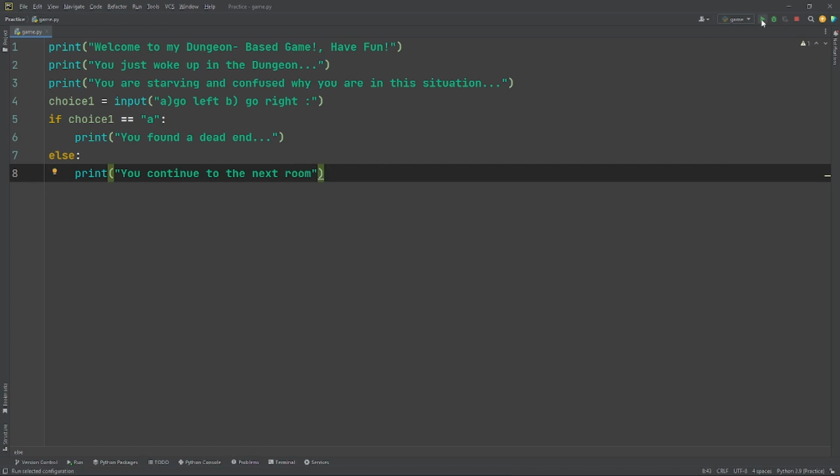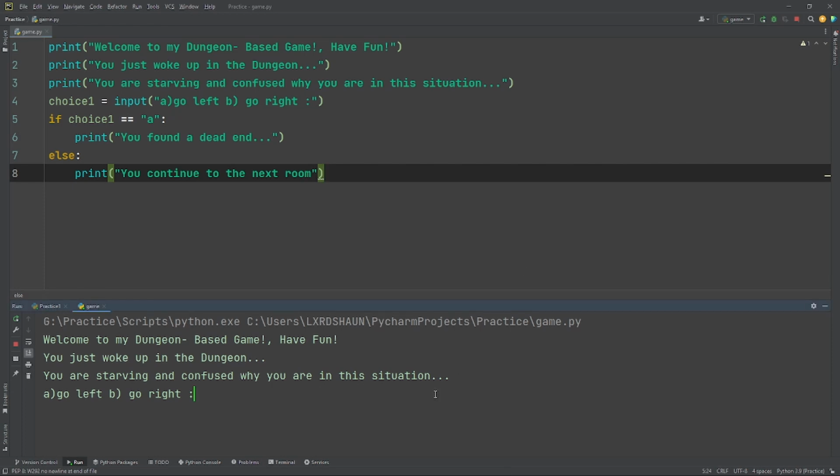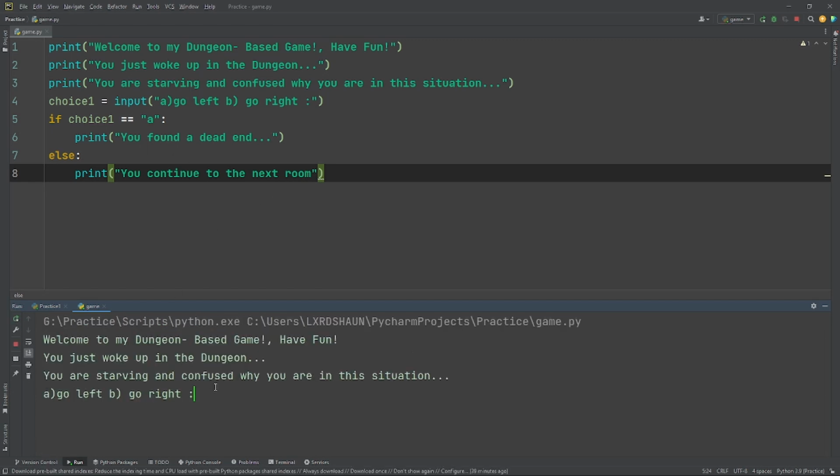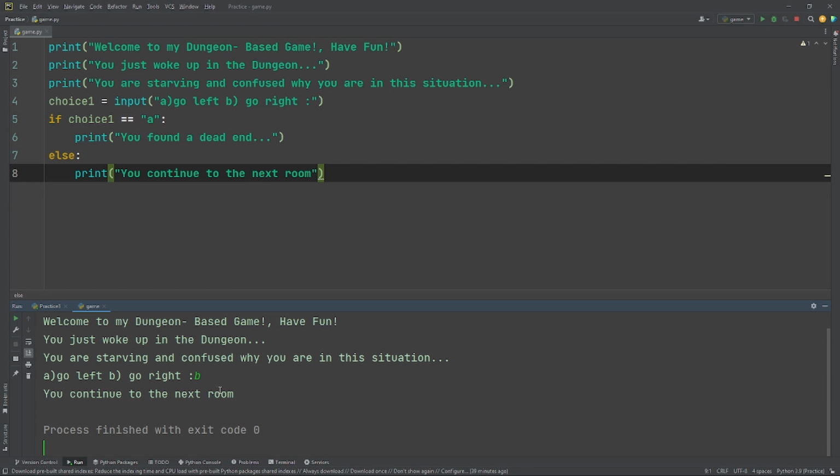Like if I run it here, I'll show you everything. If you put A, it prints out you found a dead end. That's what we give A, the answer A as you found a dead end. But now if we run it again and put B, it gives us you continue to the next room.